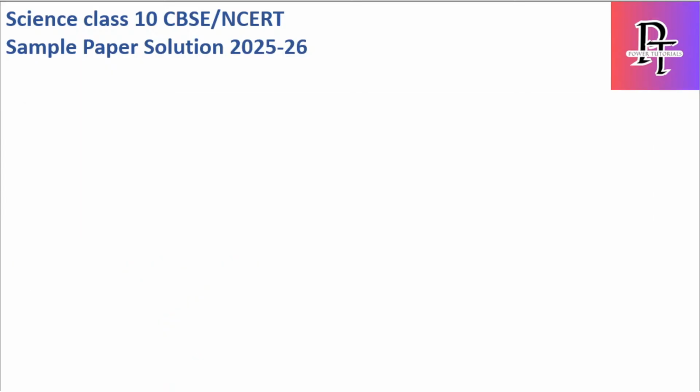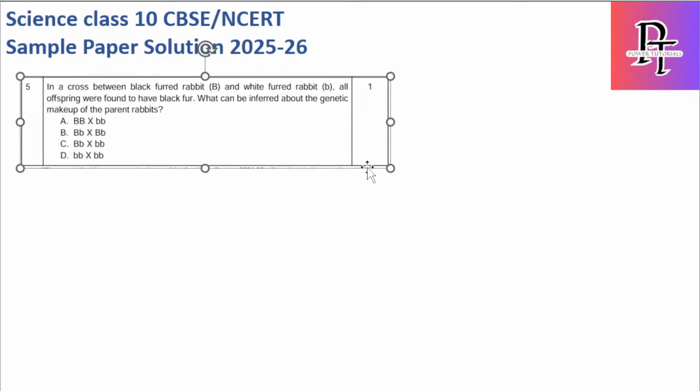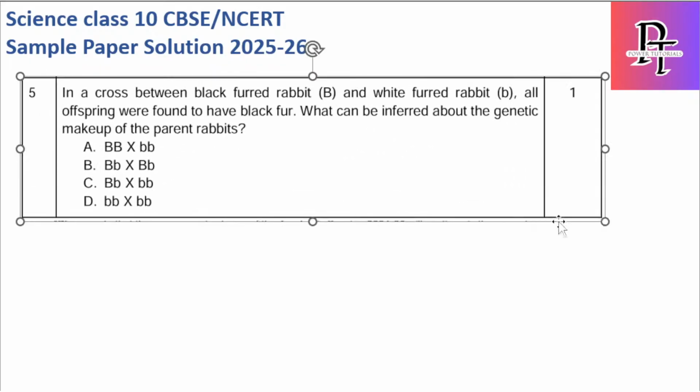Okay, now let's move to the next question. In a cross between black fur rabbit capital B and white fur rabbit small b, all offspring were found to be black fur.